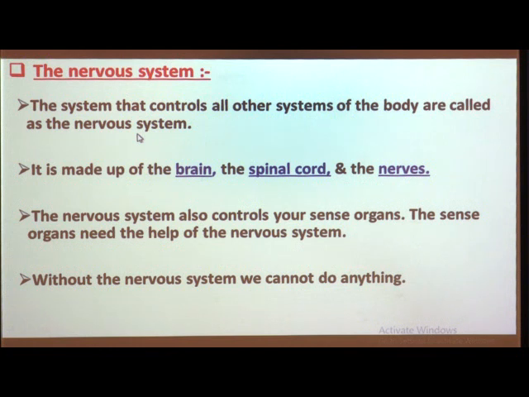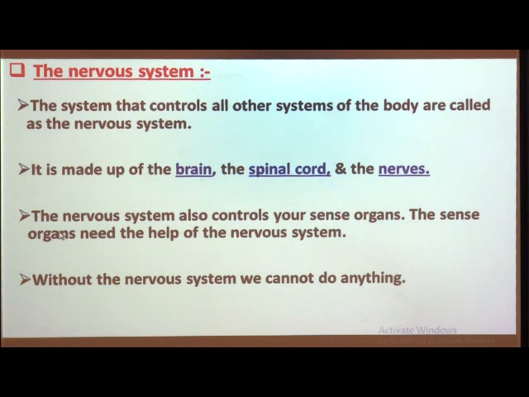The system that controls all other organ systems of the body is called the nervous system, and the nervous system is made up of different organs. It consists of 3 parts: the brain, the spinal cord, and the different types of nerves. So these 3 organs make up the nervous system. Now let us see how these 3 work together. To perform the function of our nervous system, the brain, the spinal cord and the nerves work together, and we have to study how exactly they work.